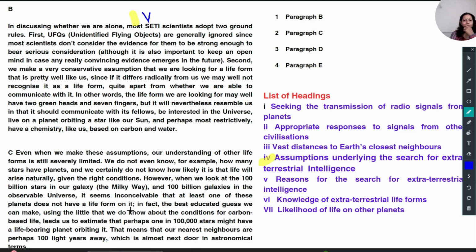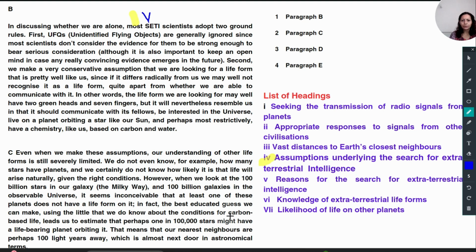Okay, so here also they are talking about life forms. So in the first sentence, our understanding of other life forms is still severely limited. So here they are talking about the universe. It seems at least the planets does not have a life form.